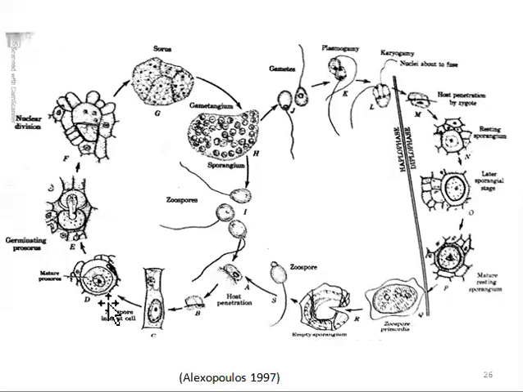Then this prosorus gives rise to a germ tube. And the next stage is the nuclear division, which is by mitosis. As a result, several nuclei are formed. And the structure that contains these nuclei can serve as the sorus. Here you can see the sorus, from where the spores or gametes will be released.